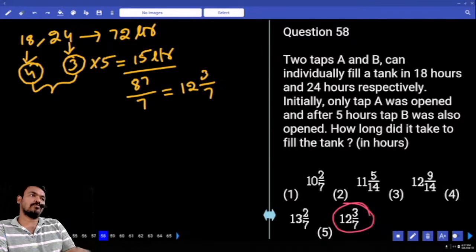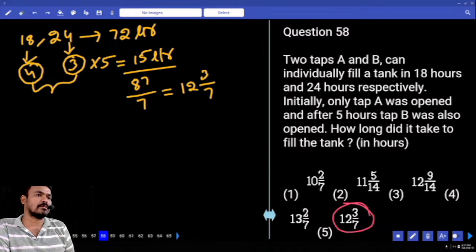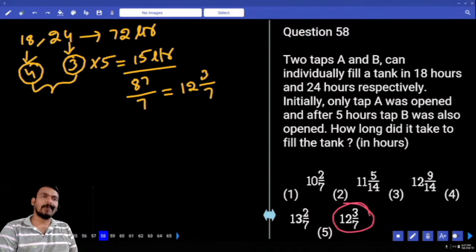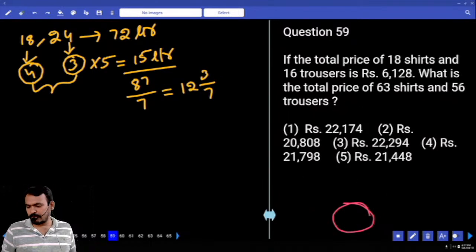Okay. Suppose in the first 5 hours B is also open. The tank capacity will be increased or decreased? Increased. Every hour 3 liters are added. In 5 hours, 15 liters are added. Already 72 plus 15 means 87. Is that 87 filled by both the pipes or only one pipe? Both the pipes.